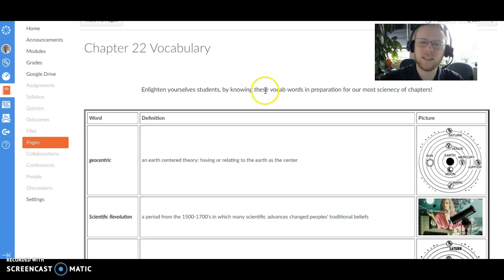Geocentric means an Earth-centered theory, having or relating to the Earth as the center. So think like geology. Geo is like Earth. And then centric, we'll think of that as center. So it's Earth center, geocentric. It's a theory of the galaxy with the Earth in the middle. This is when people thought that the sun revolved around the Earth.